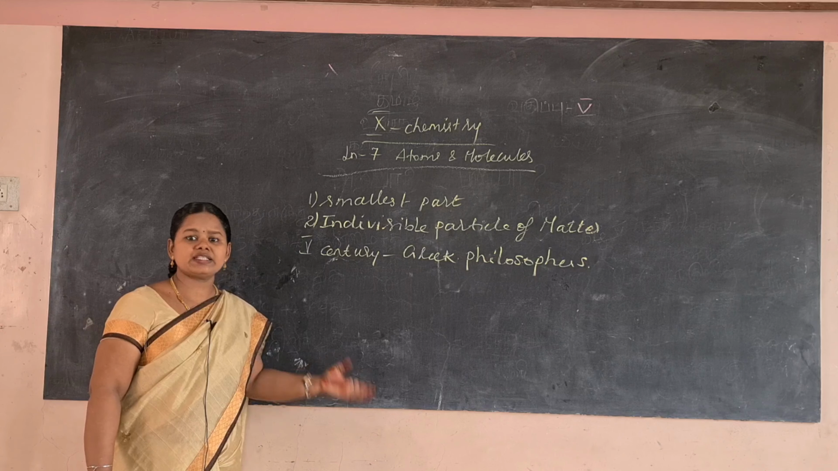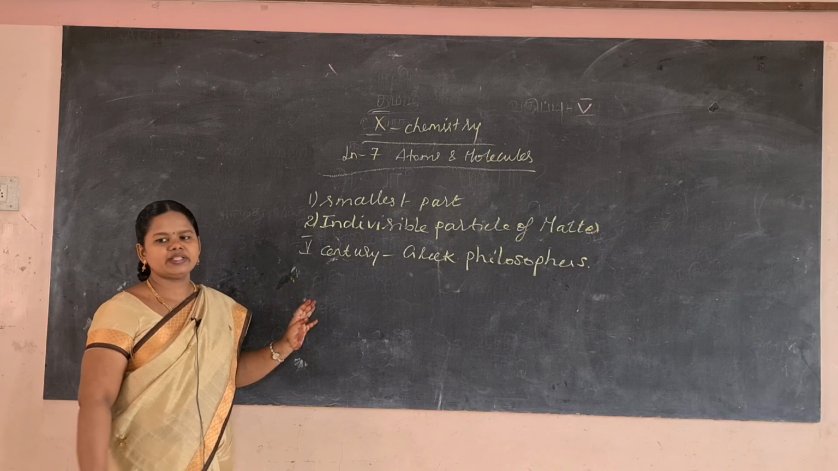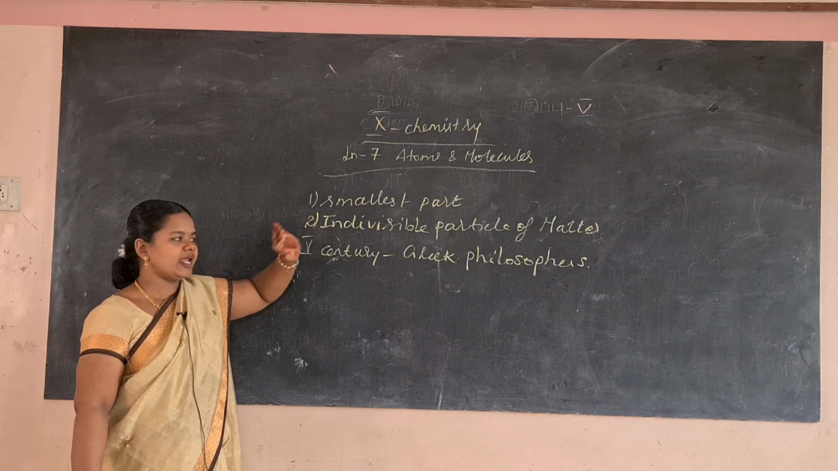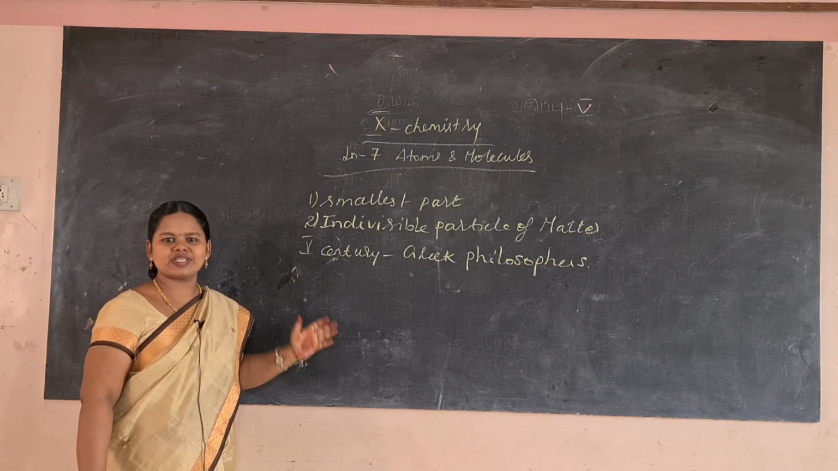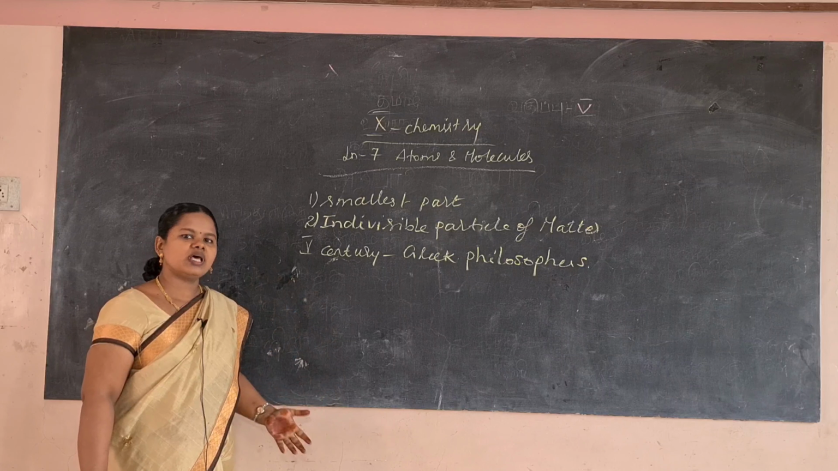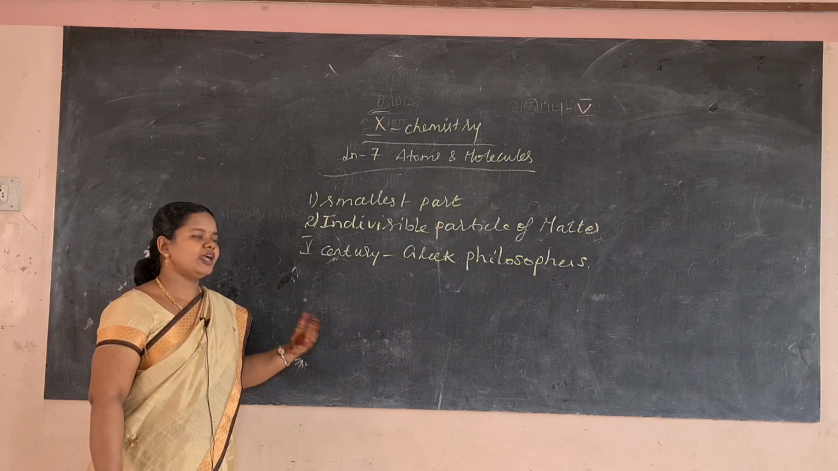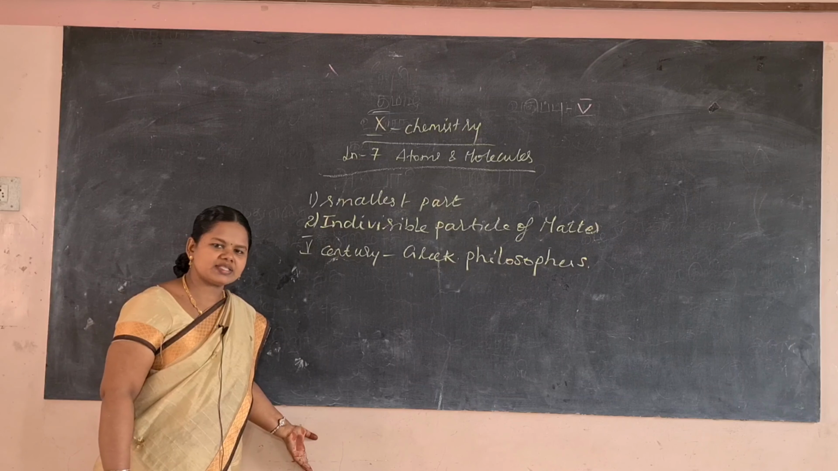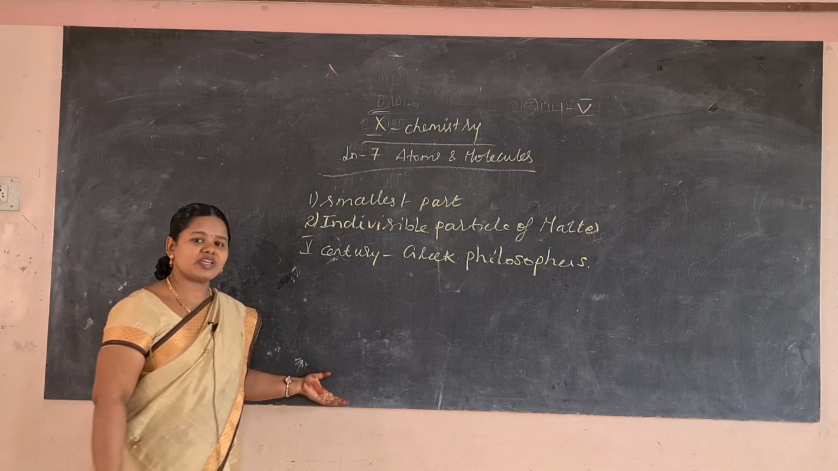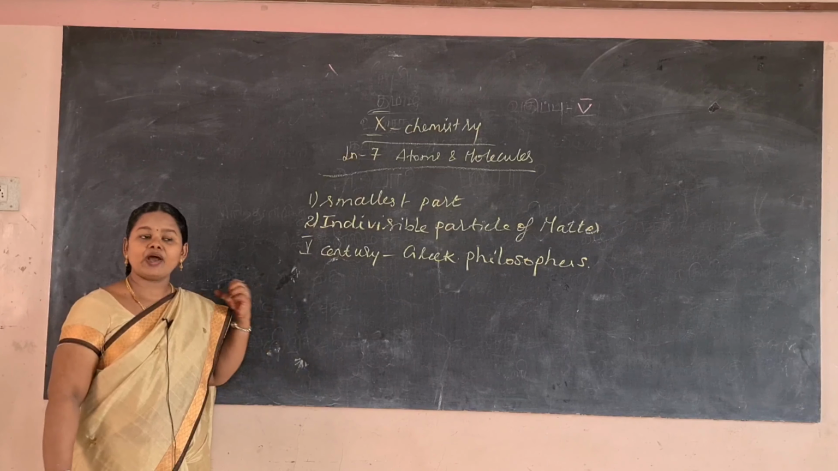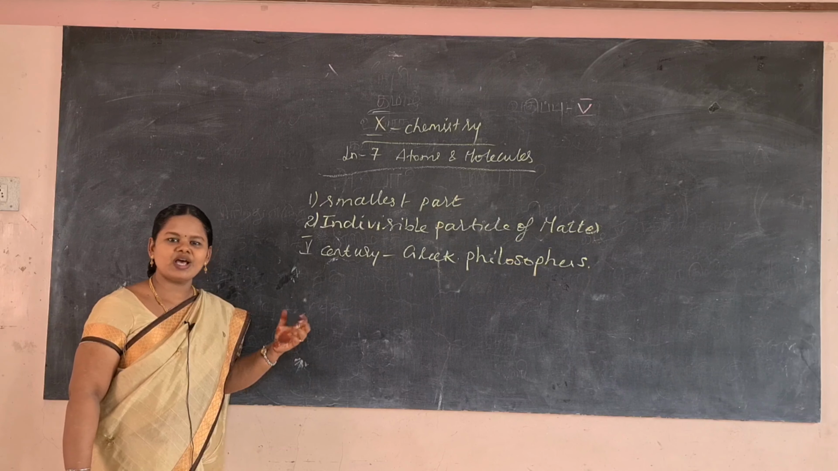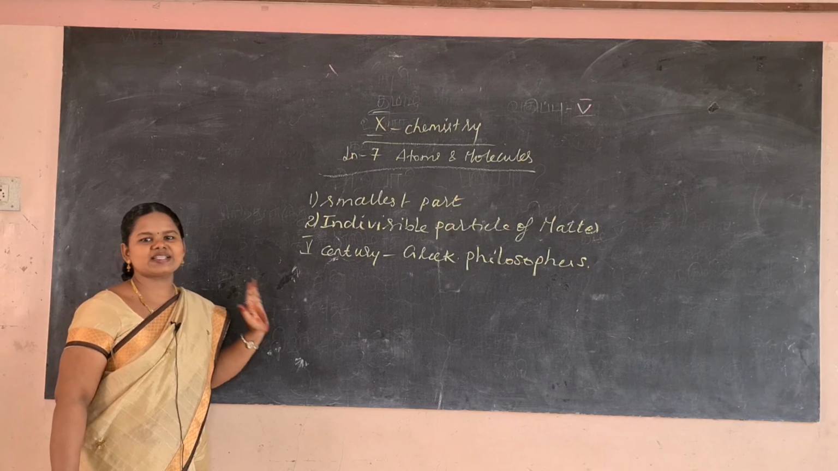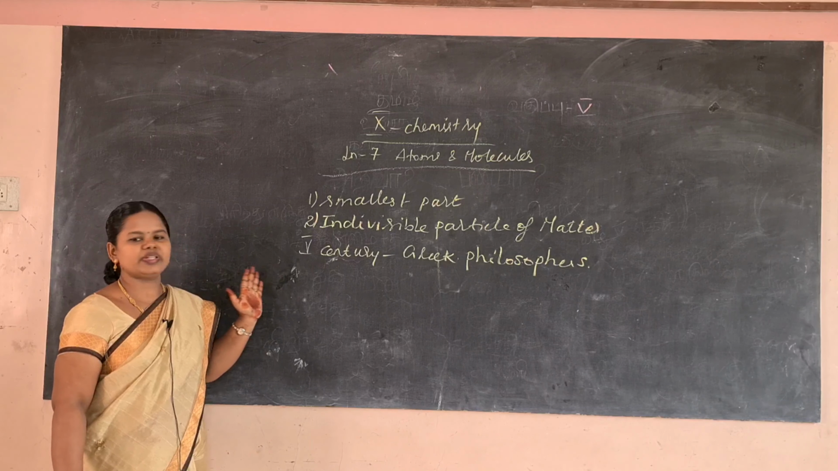Today we'll see 10th standard chemistry. Totally there are 5 lessons, and lesson 7 is atoms and molecules. In this you will learn about atoms, molecules, different views, the modern atomic theory, relative atomic mass, average atomic mass, relationship between vapor density and molecular mass, classification of atoms and molecules, how to calculate the percentage abundance, and how to calculate the gram atomic mass. Everything you will learn thoroughly in this lesson.